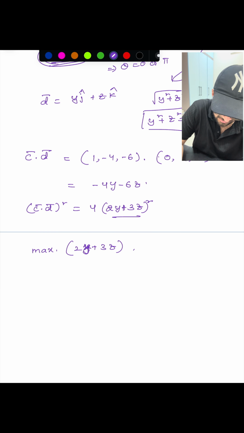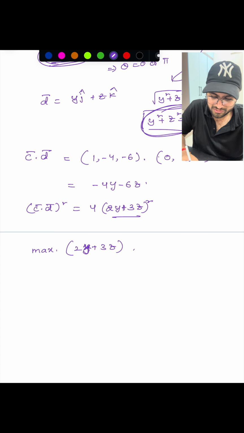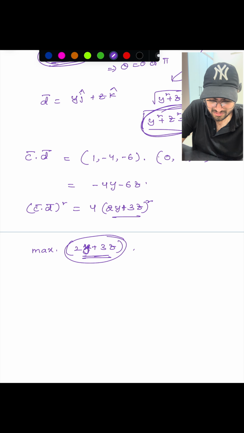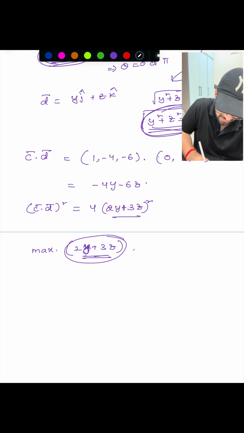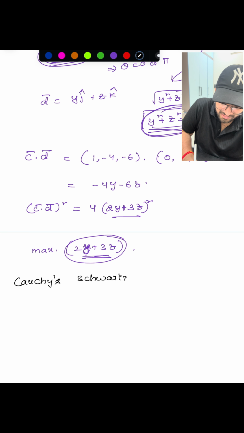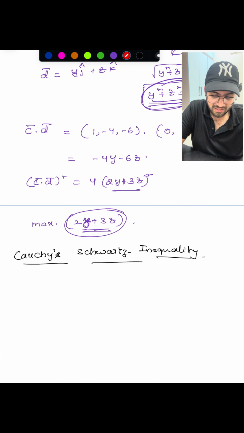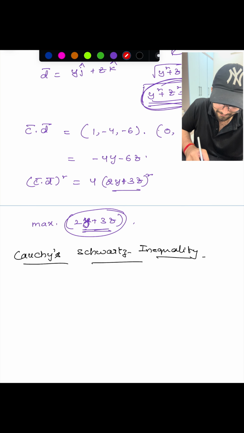So clearly I have y square plus z square equals 4 and 2y plus 3z is there. So here it is a linear form and it is a perfect square form. By just looking at it, I am getting the idea of the Cauchy-Schwarz inequality. I told you this paper contains interesting questions, right? This is also one of the interesting questions. Many students will make the mistake of keeping mod c bar into mod d bar whole square. But you have to do it like this, right?